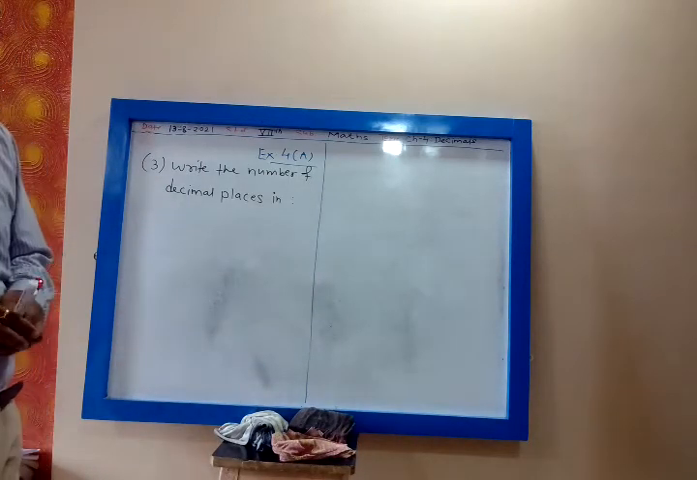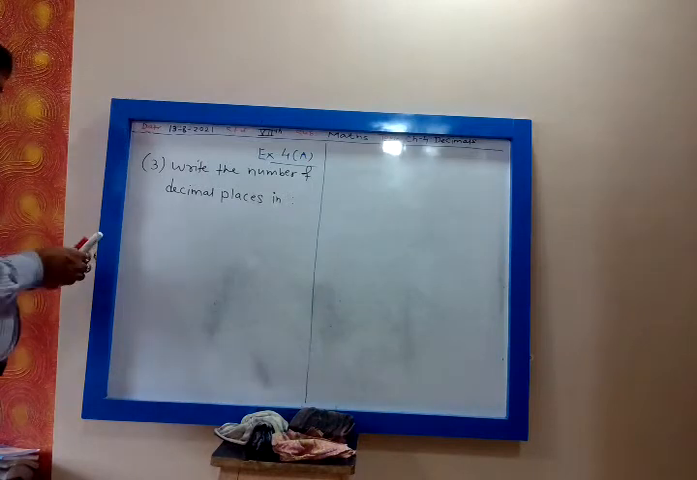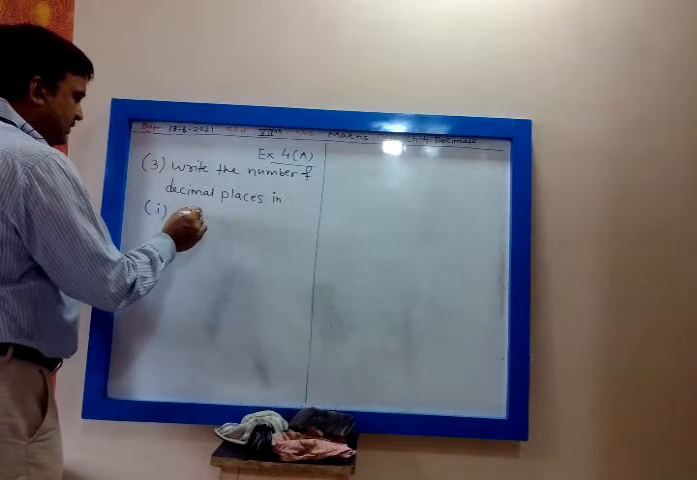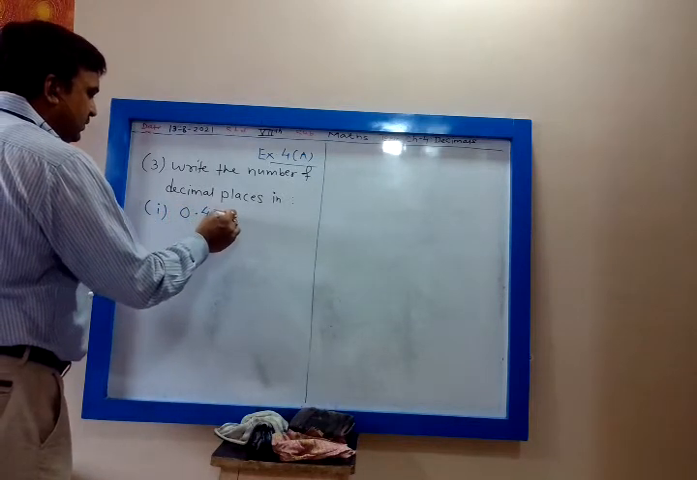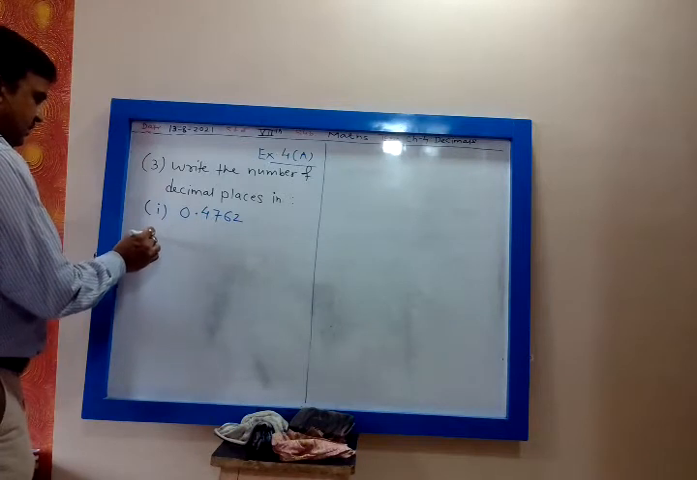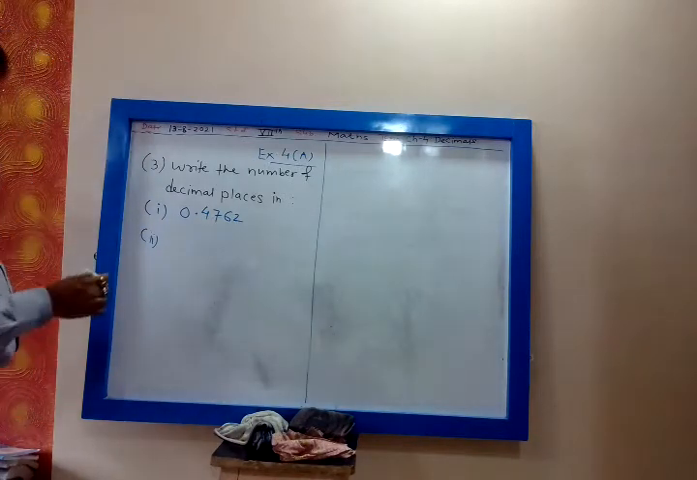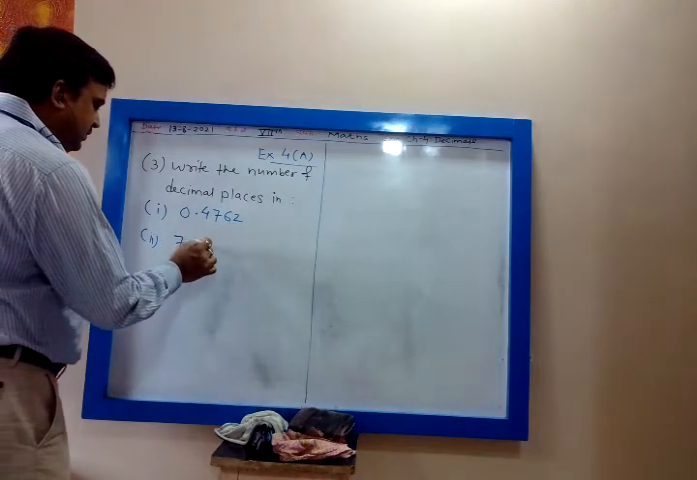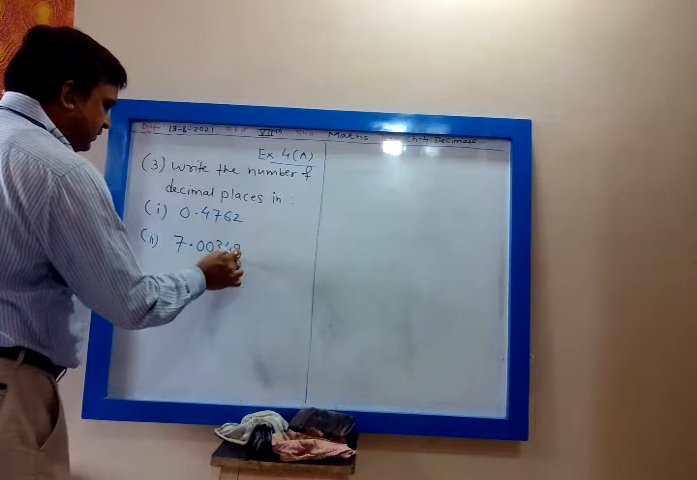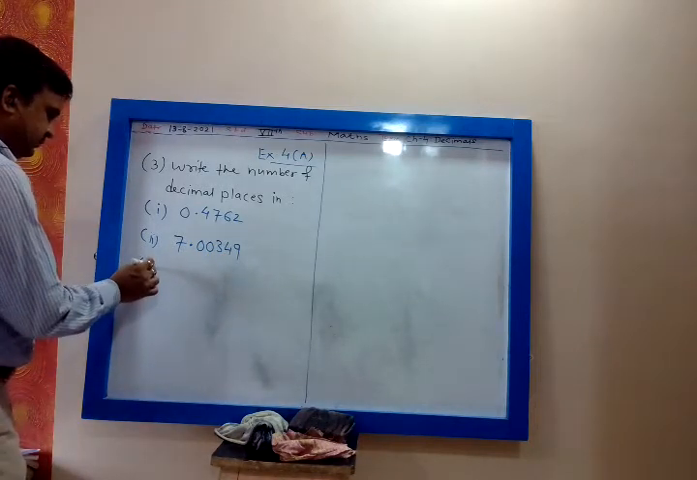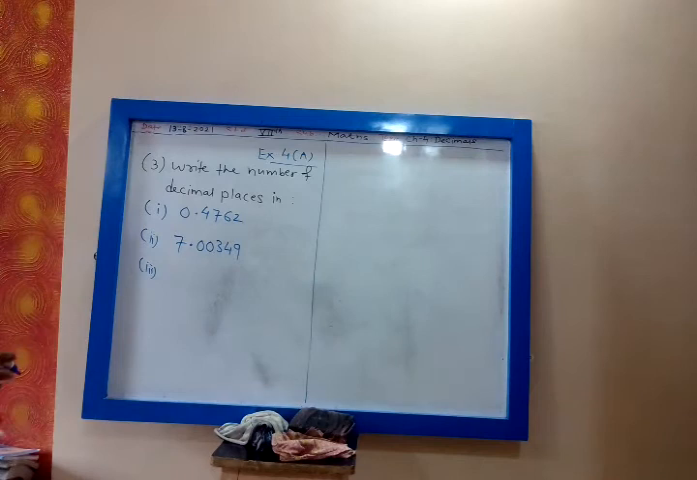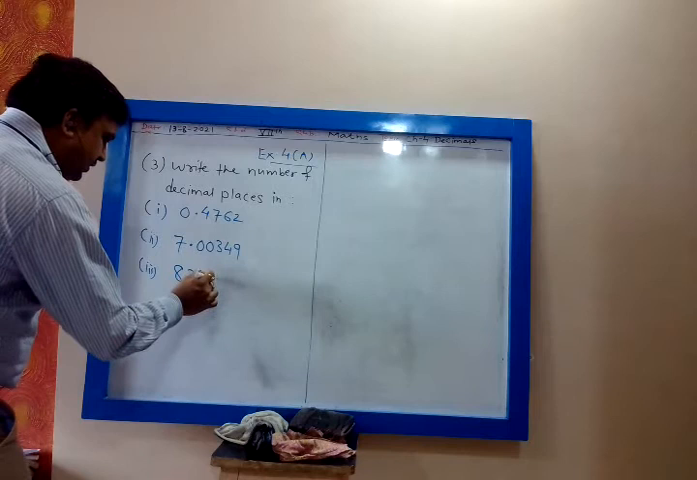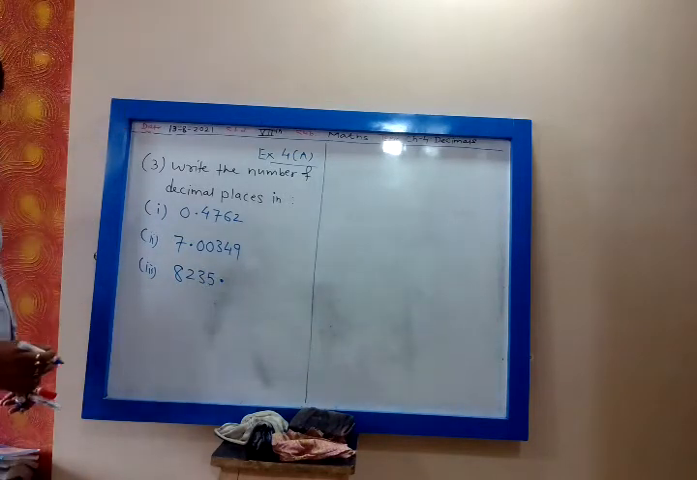First, 0.4762. Let me first write all the questions. Then second, 7.00349. Third, 8235.403.